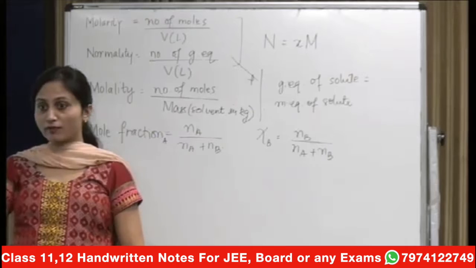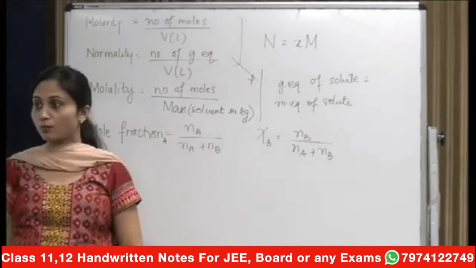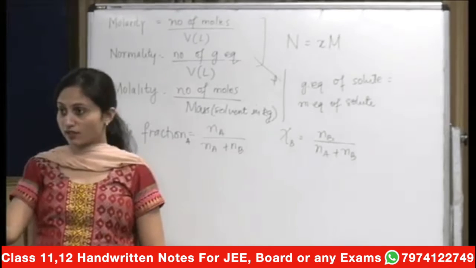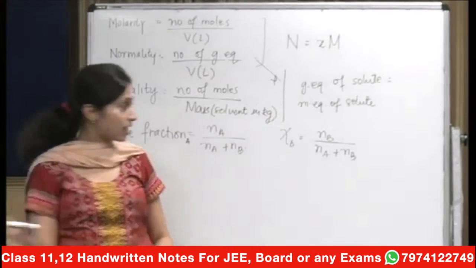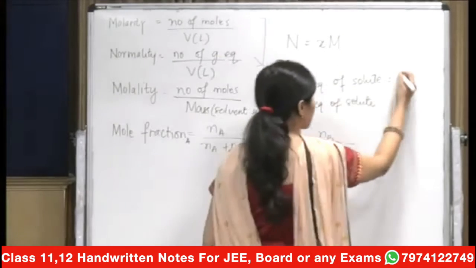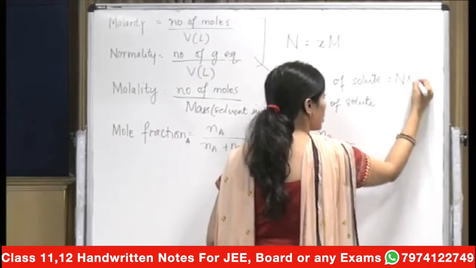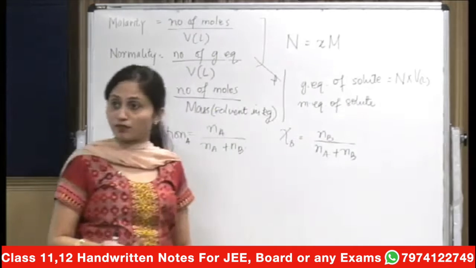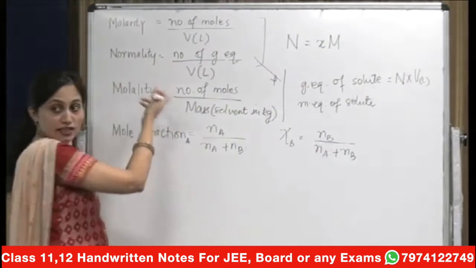Otherwise आप gram equivalents कैसे find out करते हो? Given mass upon equivalent mass. That was given mass upon equivalent mass. Now here gram equivalents of the solute will be N into the volume of solution in liters, right? Simple formula. इसी को बस interchange किया है.